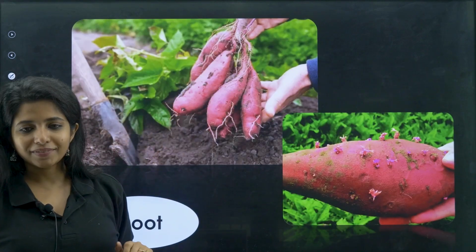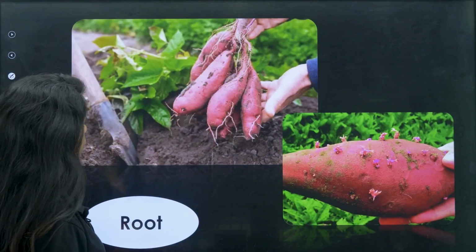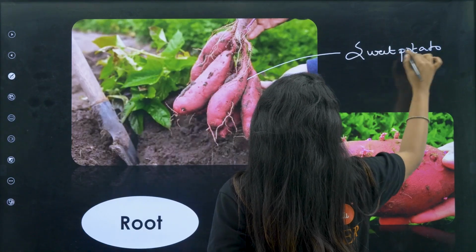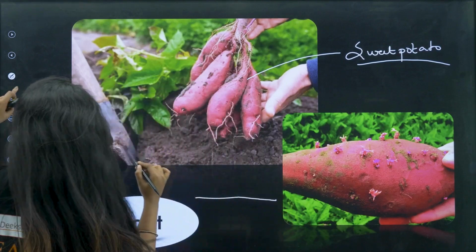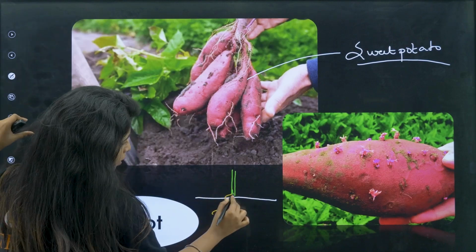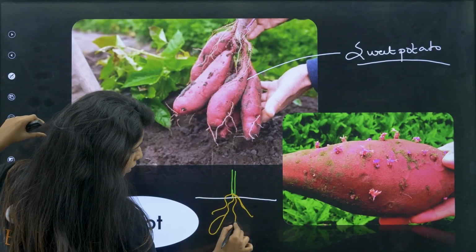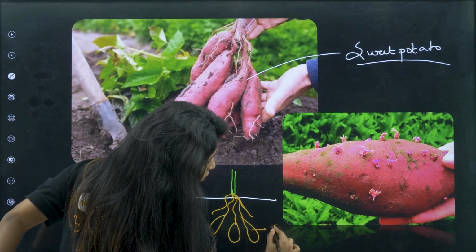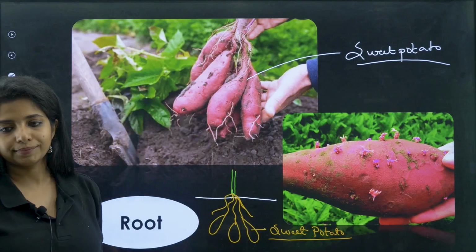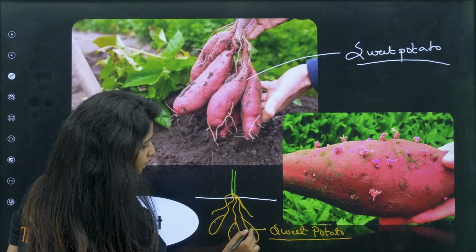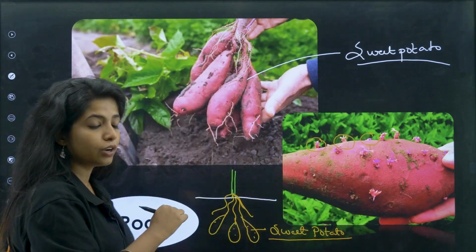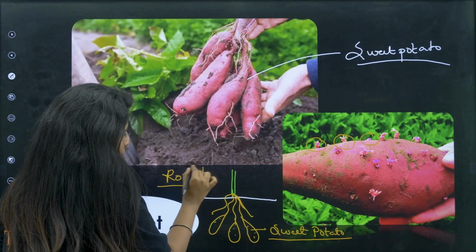Apart from that, have you seen this guy? This is known as sweet potato, my dear children. Same thing is happening over here also in sweet potato. A little difference is there. For example, this is the soil. Okay, this is the stem, and this is the root. So certain roots enlarge for storage. And this thing that is being formed is known as sweet potato. Sweet potato will also have its own buds, and it will give rise to a whole new plant as well. So over here, the root is going to give rise to a plant.